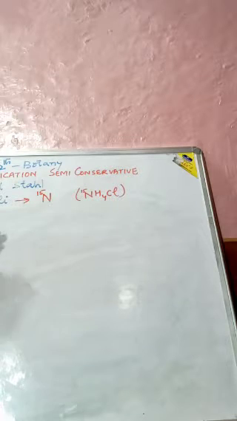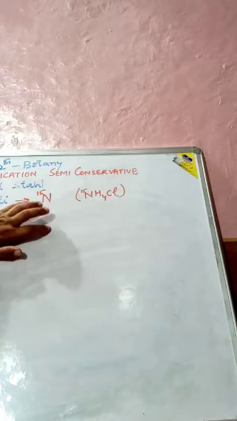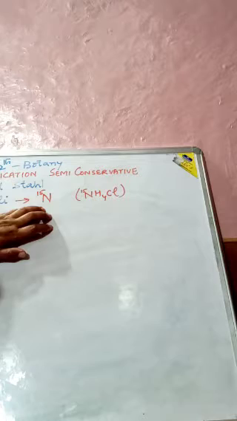So what did they do? For many generations the culture was carried on in this heavy nitrogen.